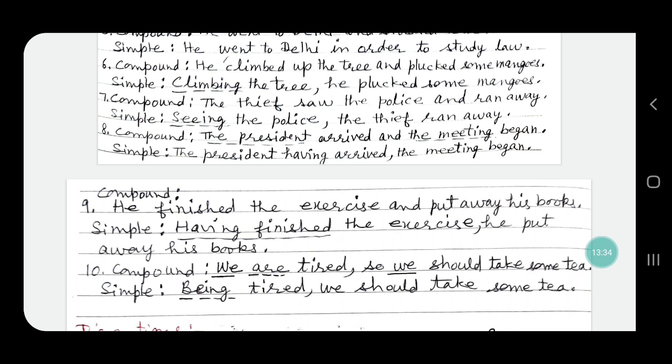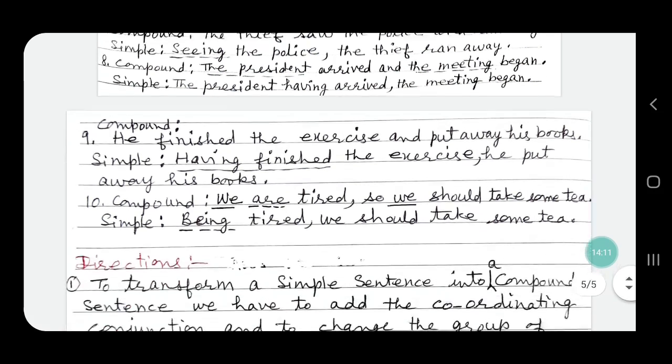So we will remove and, and instead of arrived we will use having arrived. And since the subjects of both the independent clauses are different, we will mention both the subjects, the president and the meeting. In this way the simple sentence becomes, the president having arrived, the meeting began.